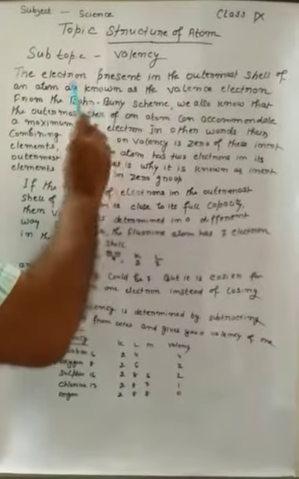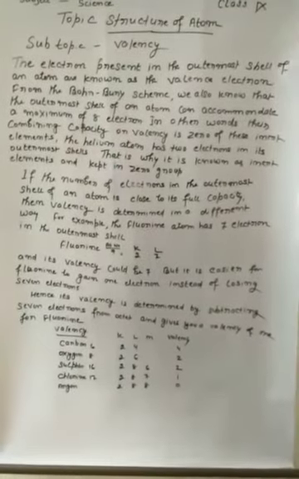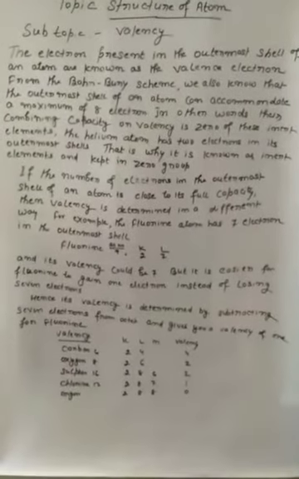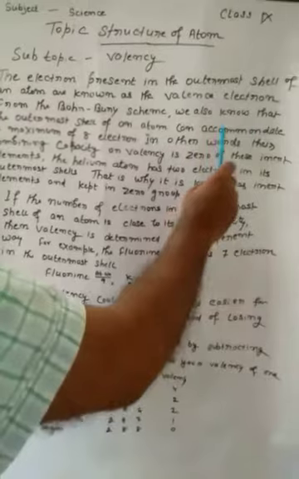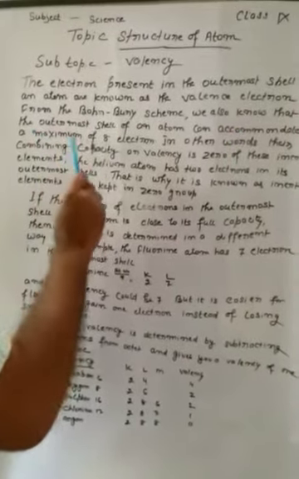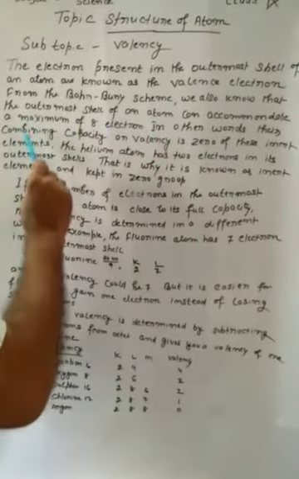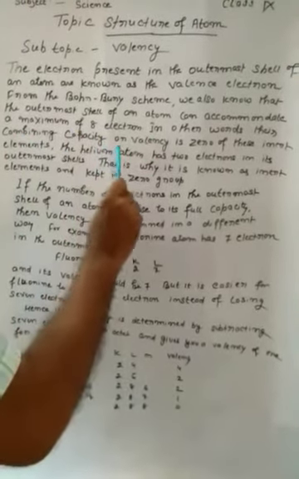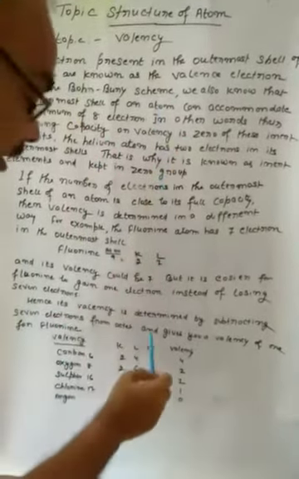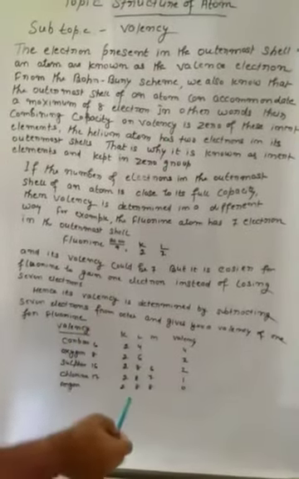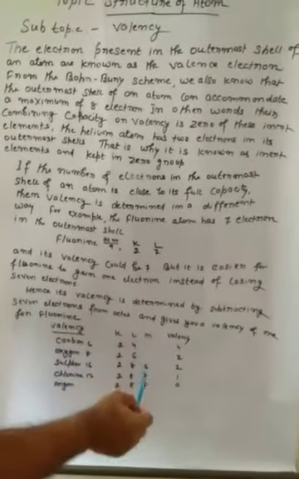From the Bohr and Bury scheme, we also know that the outermost shell of an atom can accommodate a maximum of 8 electrons. In other words, their combining capacity or valency is 0. In the outermost shell, in any element, the maximum capacity is 8 electrons.